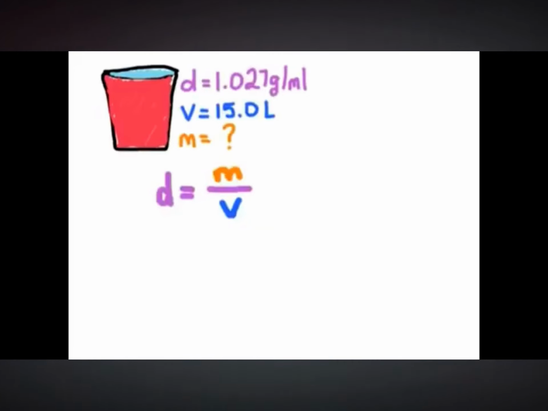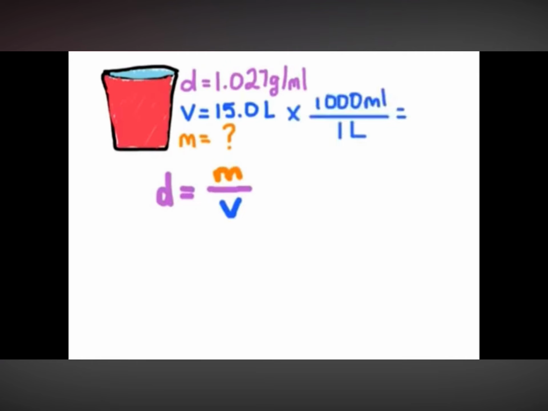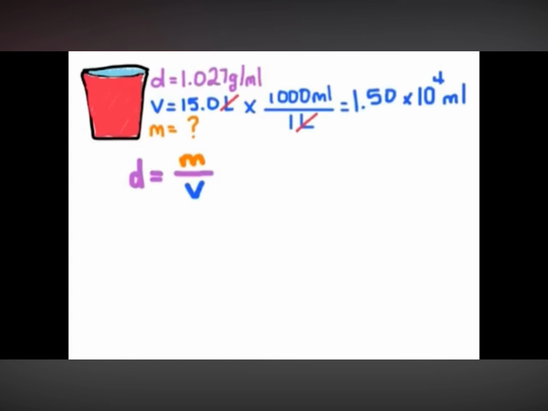The next thing I want to do is just double check that all my units are in SI units, or at least agree with each other. If I take a look at my units for volume, I can see that liters are listed here and milliliters are listed here, and I need to have a common unit. Since my density is usually measured in milliliters, I'm going to convert the 15 liters into milliliters first. To do that, I'll multiply by a conversion factor that compares milliliters to liters. There are 1,000 milliliters for every liter, and I can see my liters will cancel out and I'll be left with milliliters. And so 15 liters is the same as 1.5 times 10 to the 4 milliliters, or in other words 15,000 milliliters.